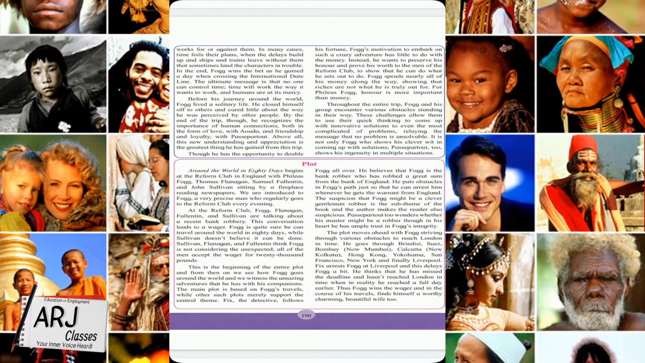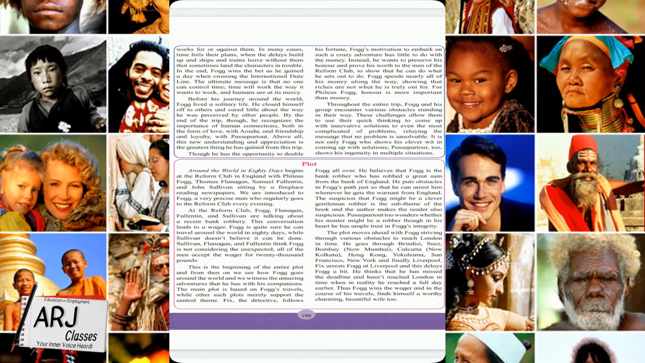Fogg is quite sure he can travel around the world in 80 days, while Sullivan doesn't believe it can be done. Sullivan, Flanagan, and Fallantin think Fogg is not considering the unexpected. All of the men accept the wager for 20,000 pounds. Their bet for 20,000 pounds is fixed. Because of Sullivan, these three people are also convinced that Fogg is not ready to accept that such a thing is unexpected, or that it cannot be done, that it is impossible. But Fogg is very determined. He says no, it can be done and it is possible.